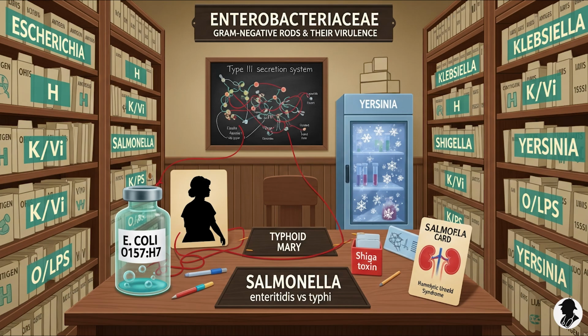Maybe the host's immune system is down, or they move to a part of the body where they just don't belong. Like an E. coli leaving the gut to cause a UTI. Precisely. Common opportunistic culprits include many strains of Escherichia coli, though some E. coli are primary pathogens, it gets tricky, Klebsiella pneumoniae, Proteus mirabilis, Enterobacter. The list goes on. The key insight here is that knowing if a pathogen is primary or opportunistic tells us a lot about the host's vulnerability.